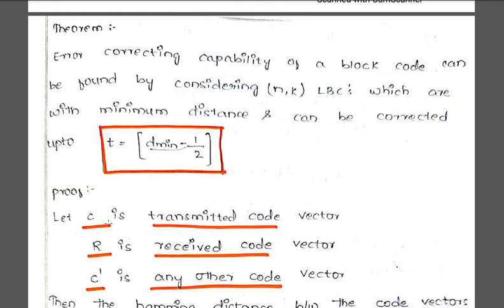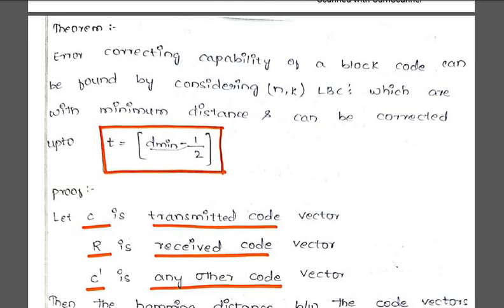What is C here? C is the transmitted code vector that we are sending. R is the received code vector and C dash is any other code vector. The difference is nothing but the error that is added into your transmitted code vector. Clear? So the received code vector will have the combination of your transmitted signal, along with that it will also have the error.